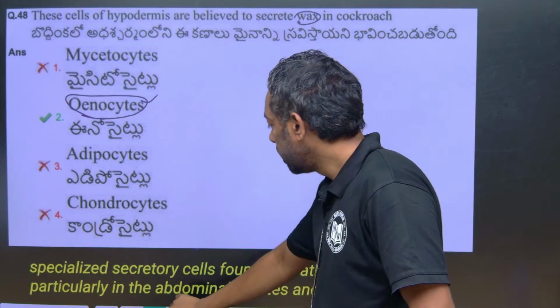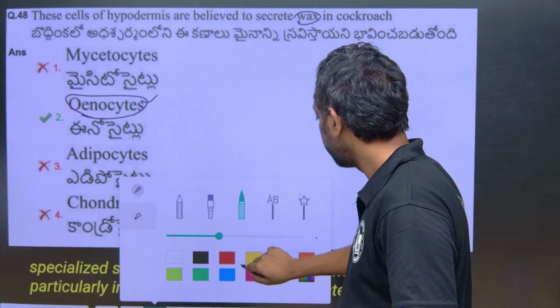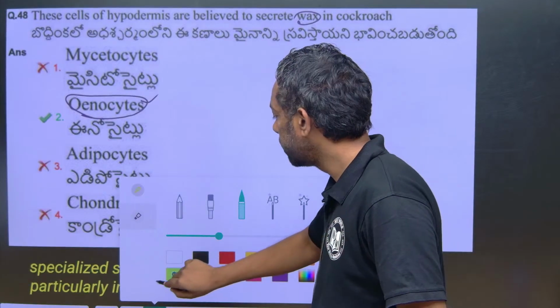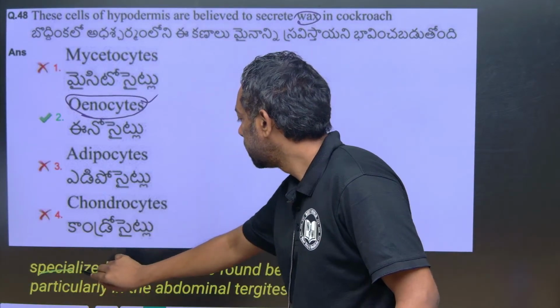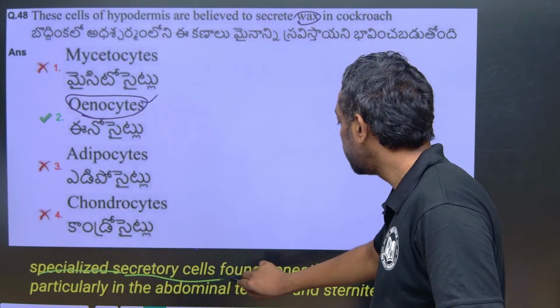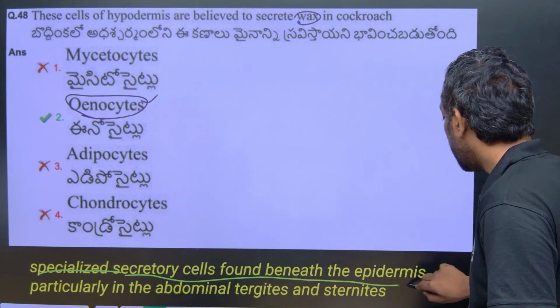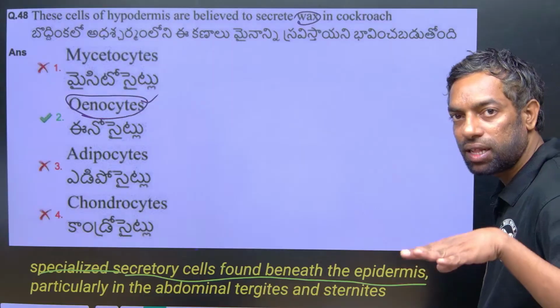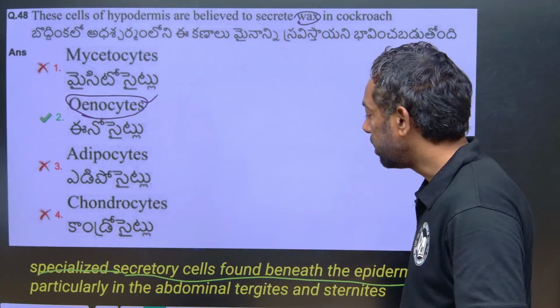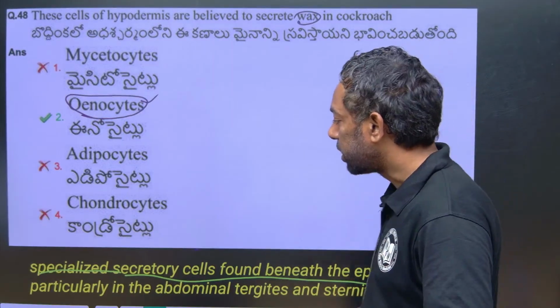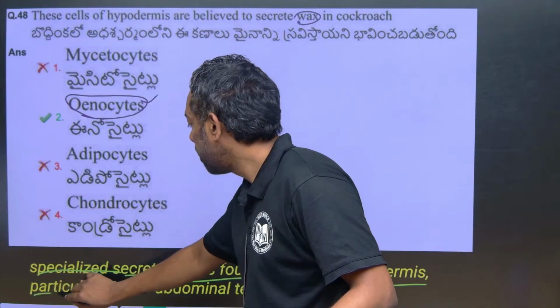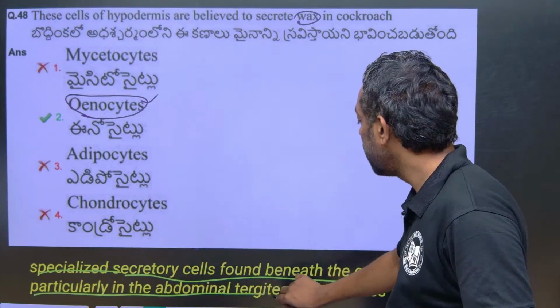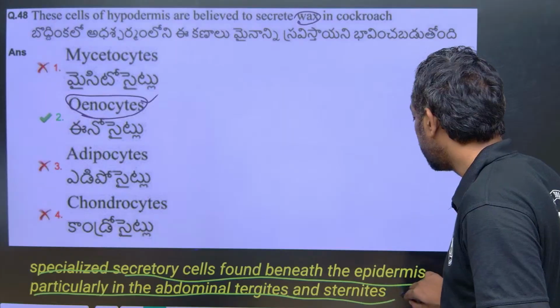Oenocytes are specialized secretory cells found beneath the epidermis, particularly in the abdominal terga and sternites.